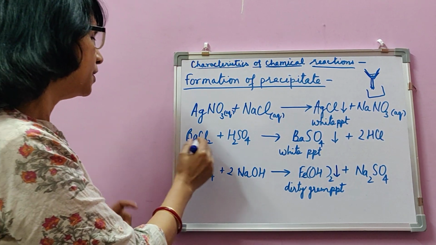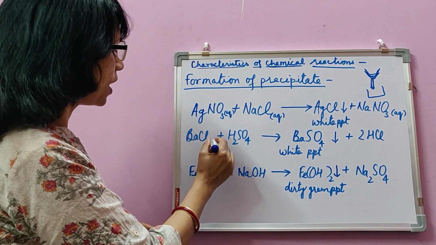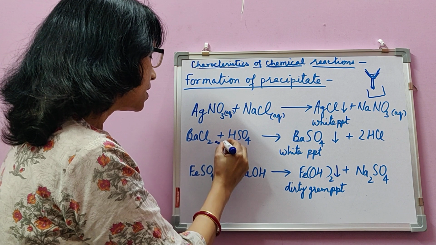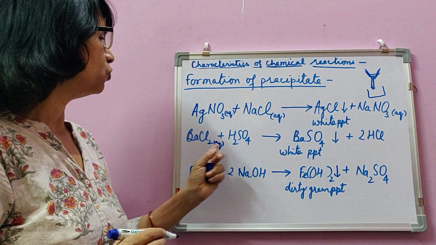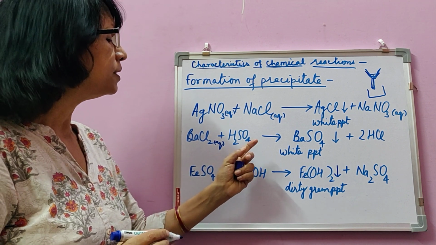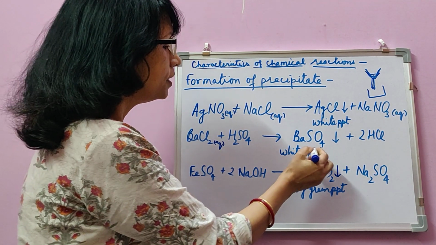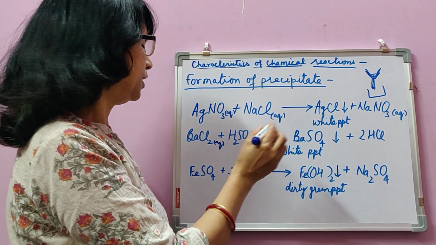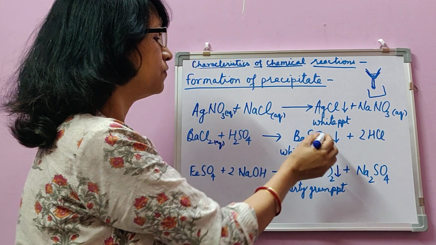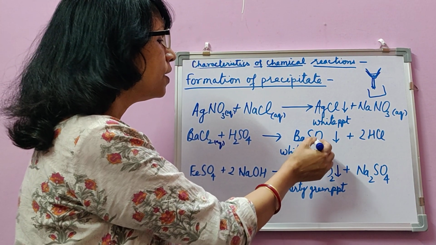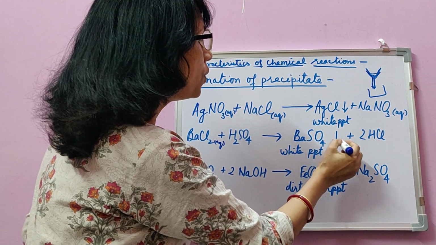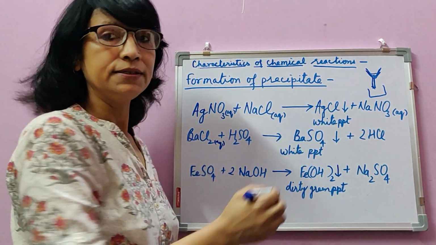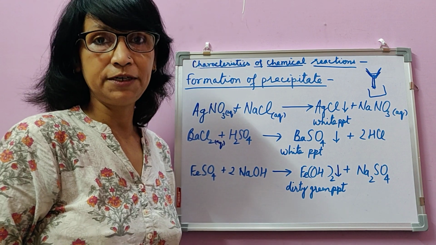Same example, I have not written (aq), but barium chloride aqueous solution and sulfuric acid aqueous solution as well. Both of these are transparent, but when they are mixed, it forms a white precipitate. So the transparent solution turns white because of formation of a white precipitate of barium sulfate. This arrow pointing downward is a symbol of precipitate.